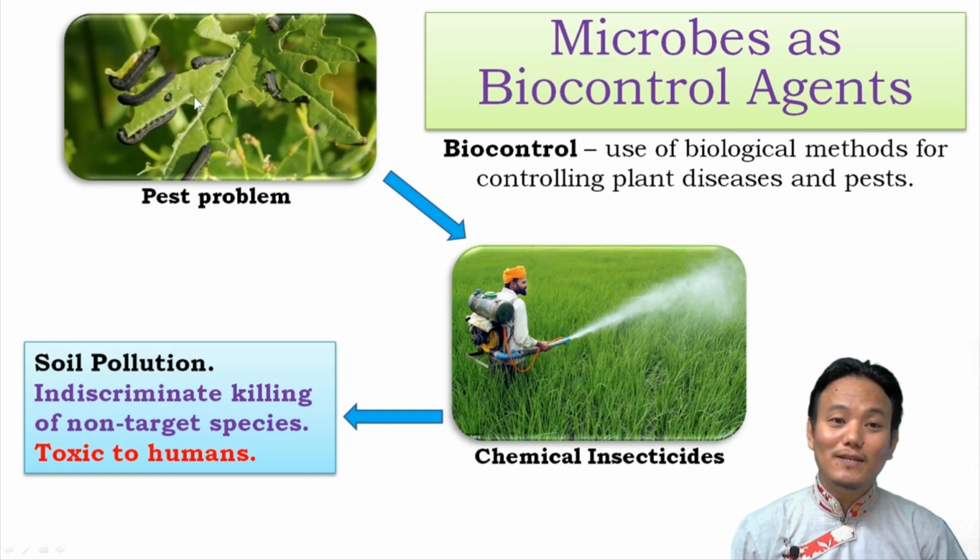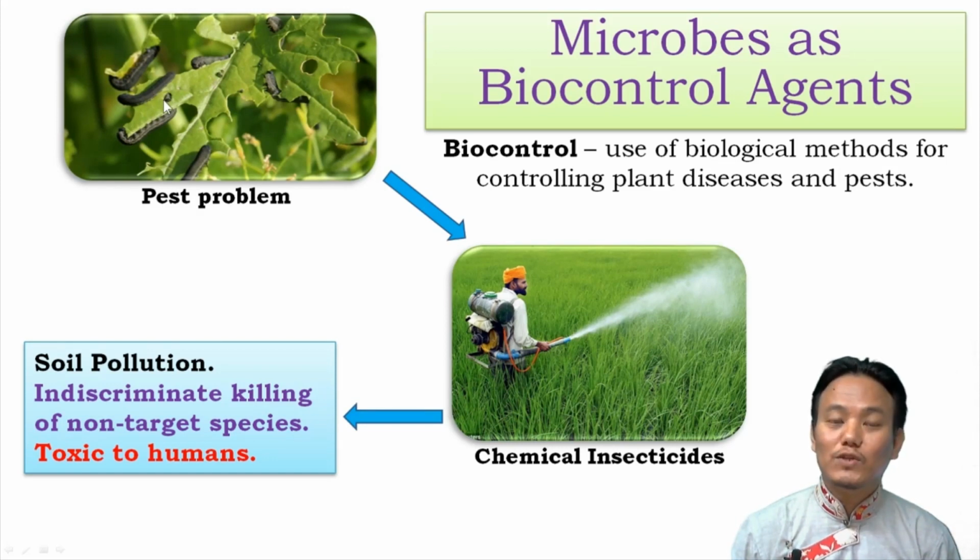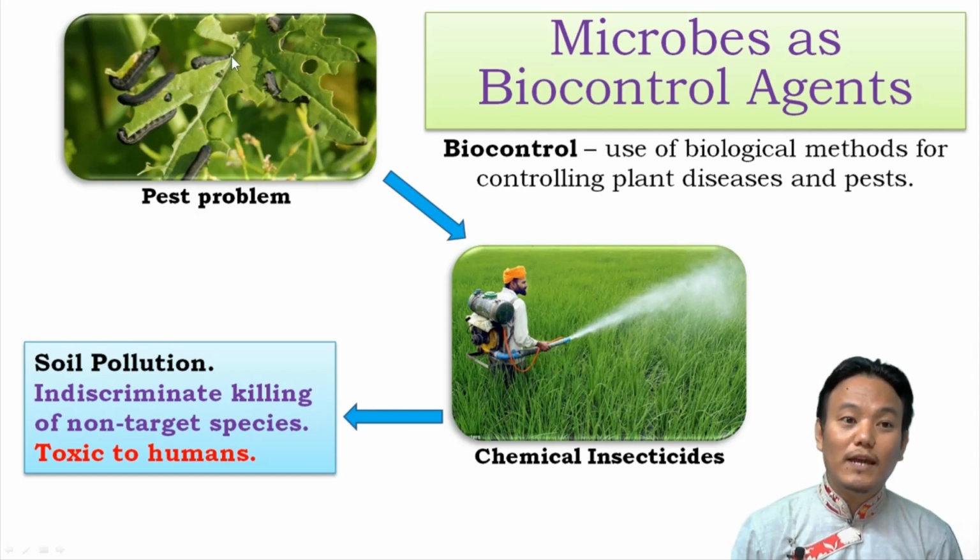Let's say there is a particular butterfly species which lays eggs on your crop plant, right? And the egg hatches into small larvae, and these larvae start eating the foliage of your precious crop. This will do quite a significant damage to the yield, right? And therefore this is called a pest problem.